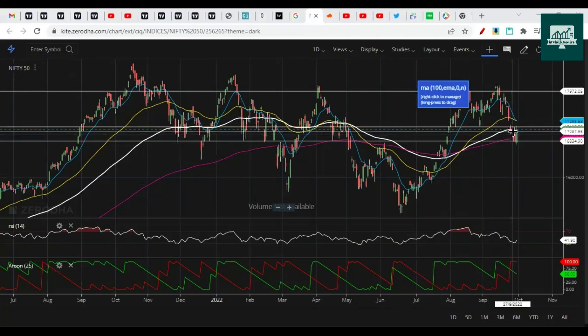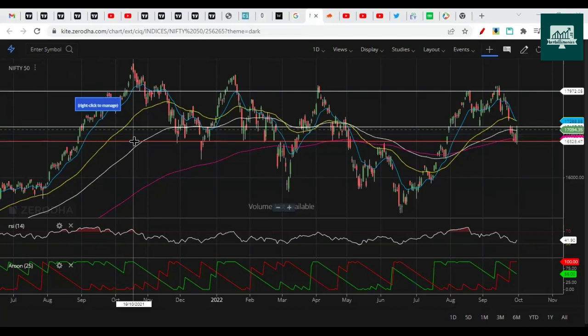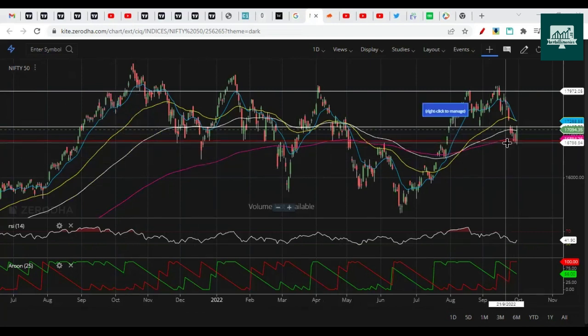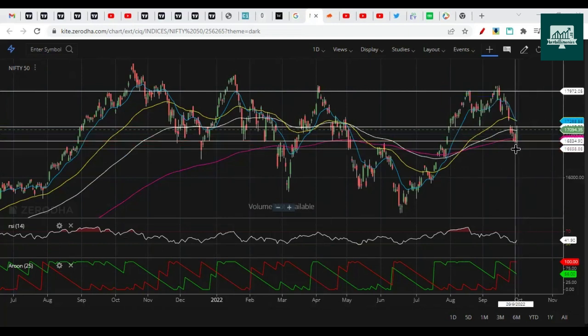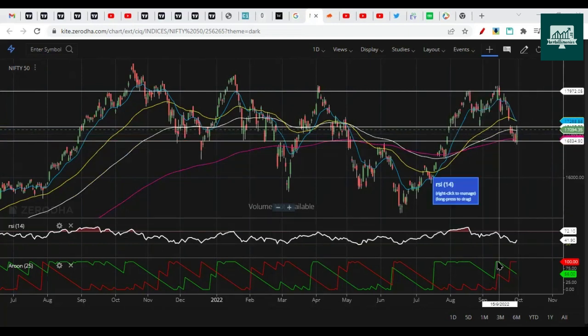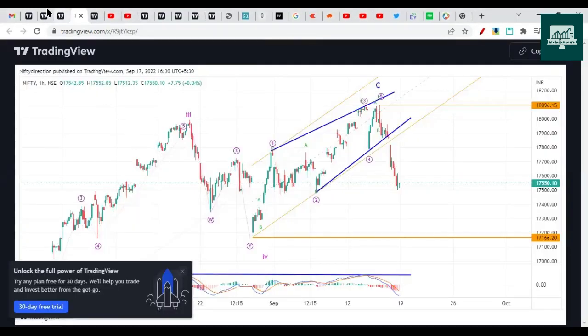And on Monday we opened a gap down, then continued to drop on the downside. We also drew the support level, which was somewhere near 16,800 to 900, right? So if you see here, it has taken the support and it has bounced back. So this was on price action. We discussed these things. And on Elliott Wave perspective, we discussed a couple of charts.